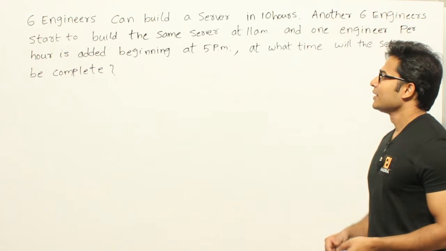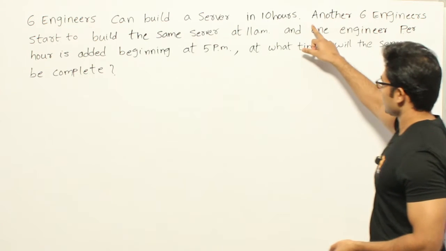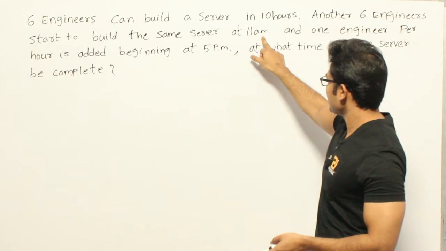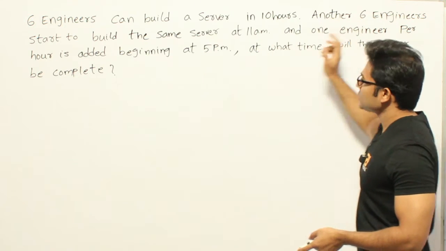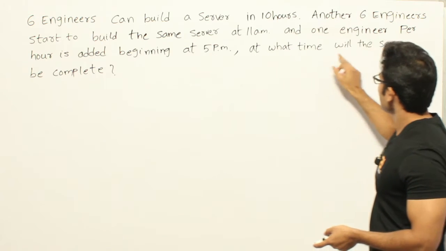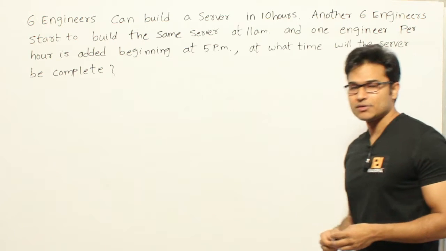Let's see this question. 6 engineers can build a server in 10 hours. Another 6 engineers start to build the same server at 11 am and 1 engineer per hour is added beginning at 5 pm. At what time will the server be complete? So they are saying that